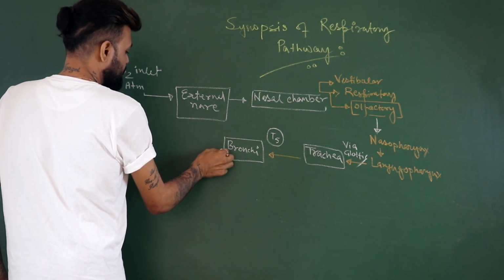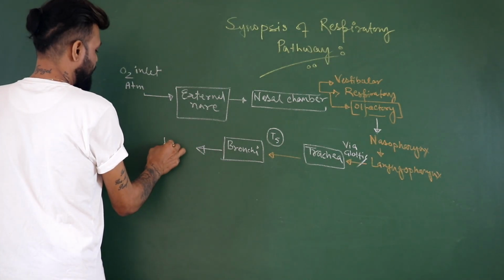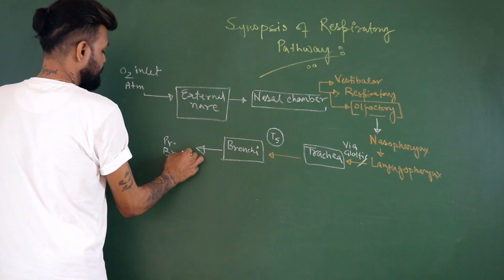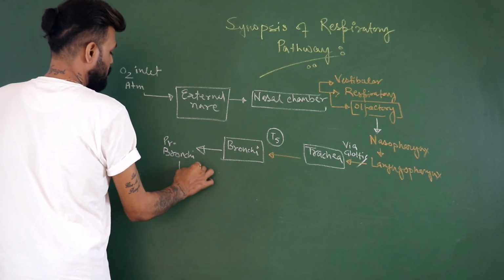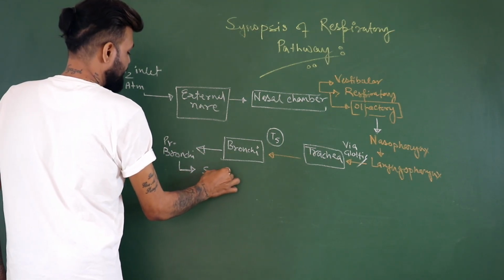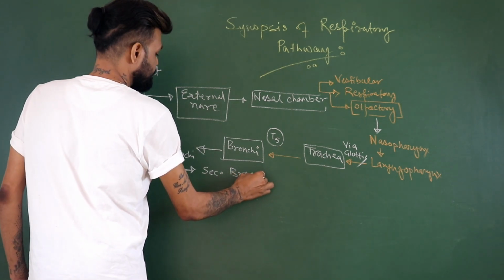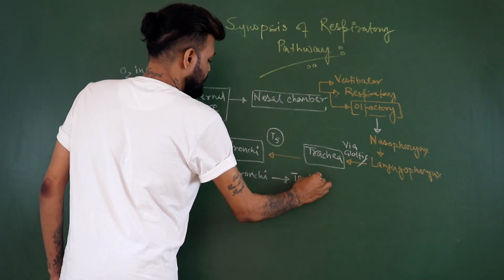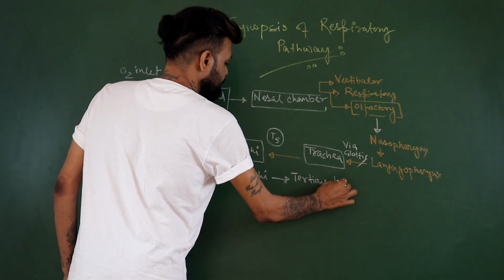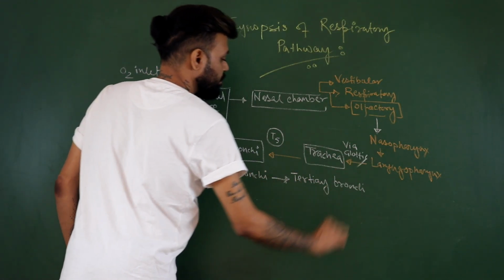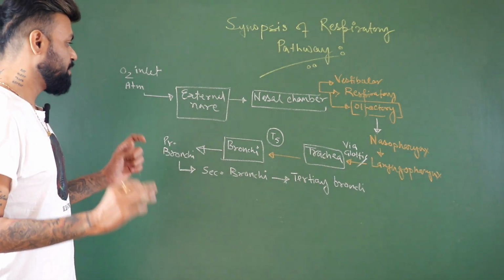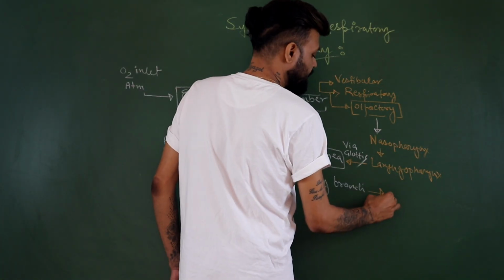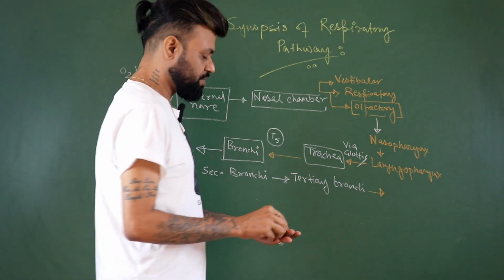First, it will go into the primary bronchi, then it goes to the secondary bronchi, and then to the tertiary bronchi. From the tertiary bronchi, where does it go? From the tertiary bronchi, it goes to the bronchioles.